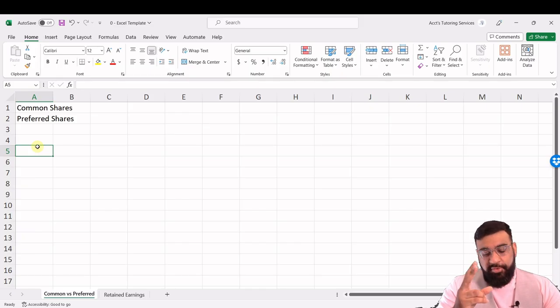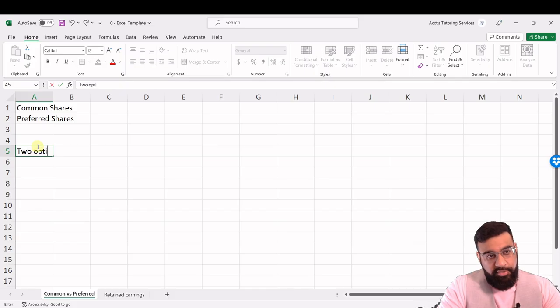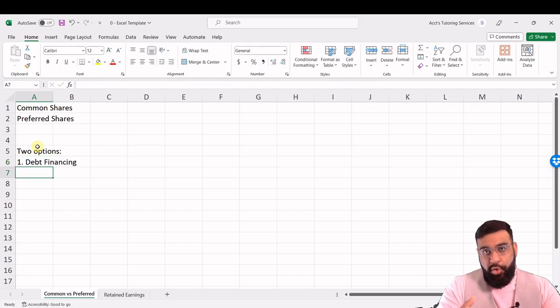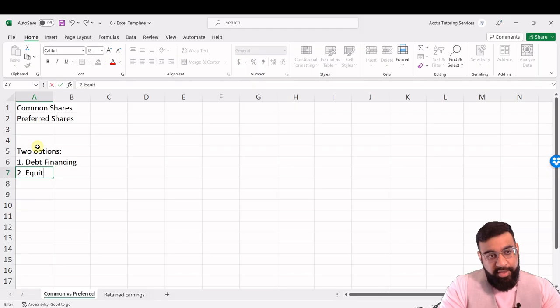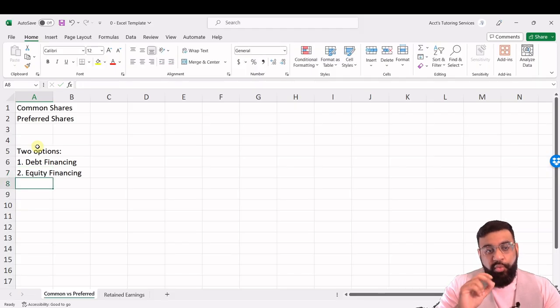So we have two options now. First, we have debt financing. In this situation, we go to the bank, we take out a loan. And the second option is equity financing. So there's two ways a business could finance its operation: debt financing and equity financing.